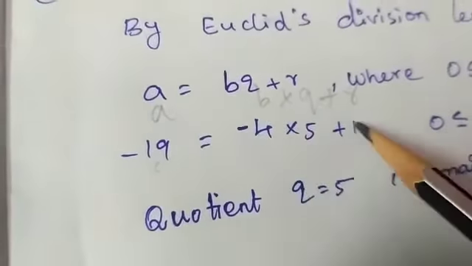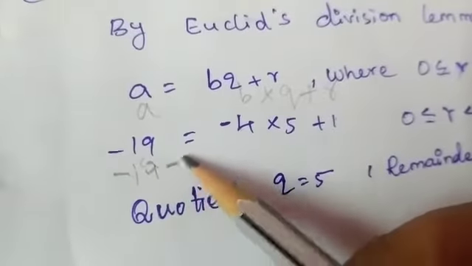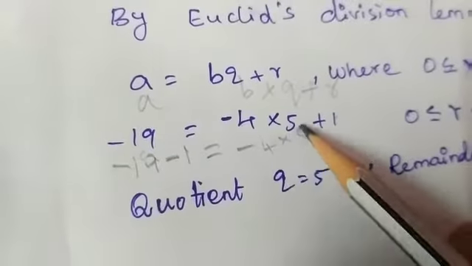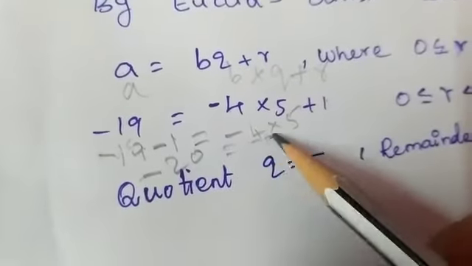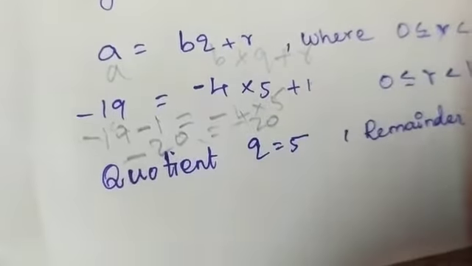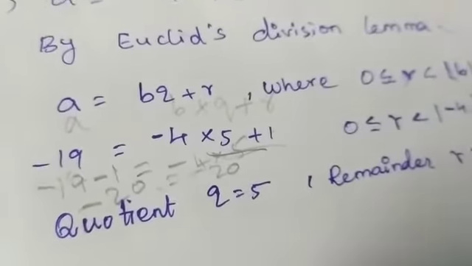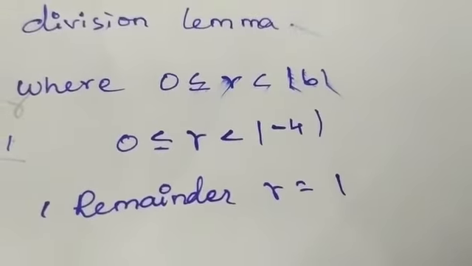So when I bring this plus 1 to this side, it will become minus 1. That is minus 19 minus 1 equal to minus 4 into 5. That is minus 20 equal to minus 20. So we have found these two as equal. So these are the values of Q and R. So our quotient is Q equal to 5 and remainder R is equal to 1.